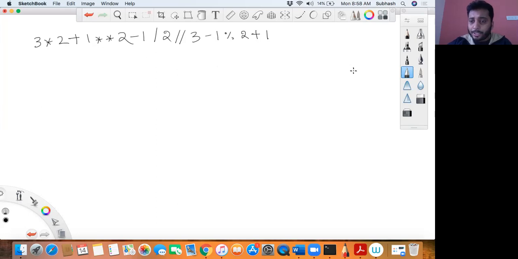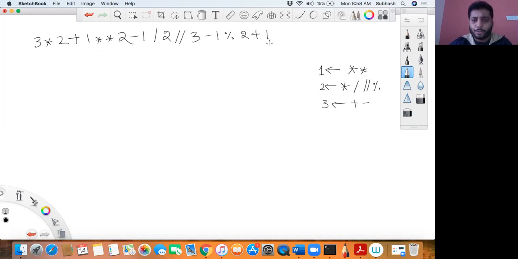Among this, your star star has the highest priority. This exponent operator has the highest priority. That should be given the first preference. Okay, and then your star mark, division, truncated division and modulo, these are given the second priority. And the third priority is given to plus and minus. Is that okay? So this is given the first priority, this is given the second priority, and this is given the third priority. So in an expression, which one should you solve first? The one with the highest priority, right? But there is a confusion over here. Okay, let me solve this.